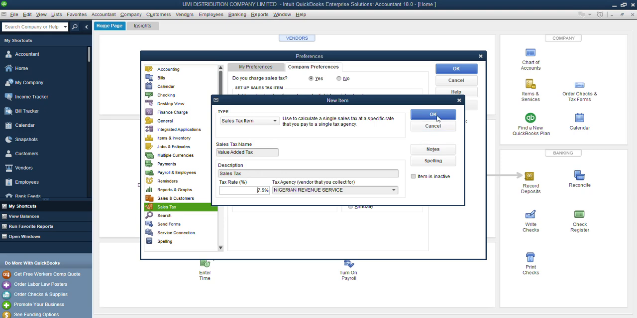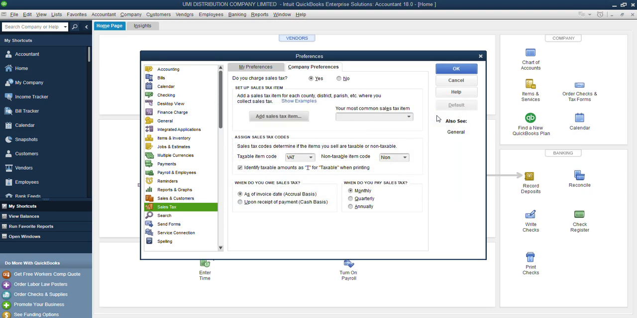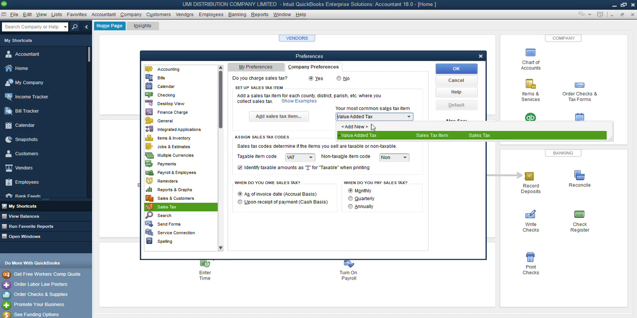Let's go ahead and click OK. Now by clicking OK, I have added that sales tax item. Adding the sales tax item alone does not mean that it will automatically be added to all your items. No, it will not. So what you have to do is click here where you are seeing most common sales tax item. You will see the one we just added there. So I'll just click add.